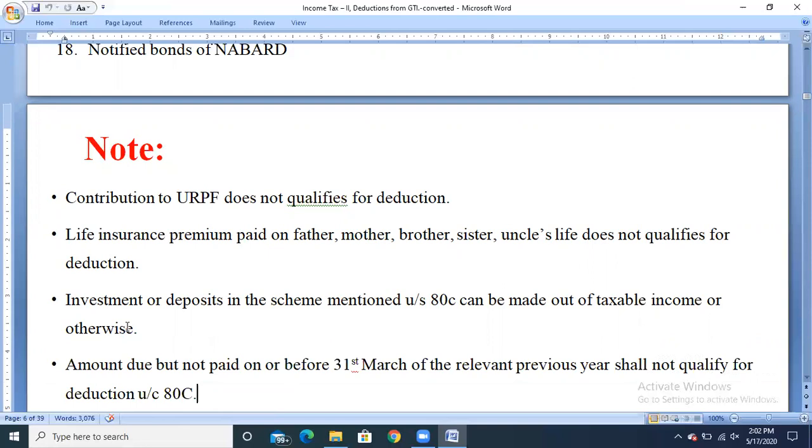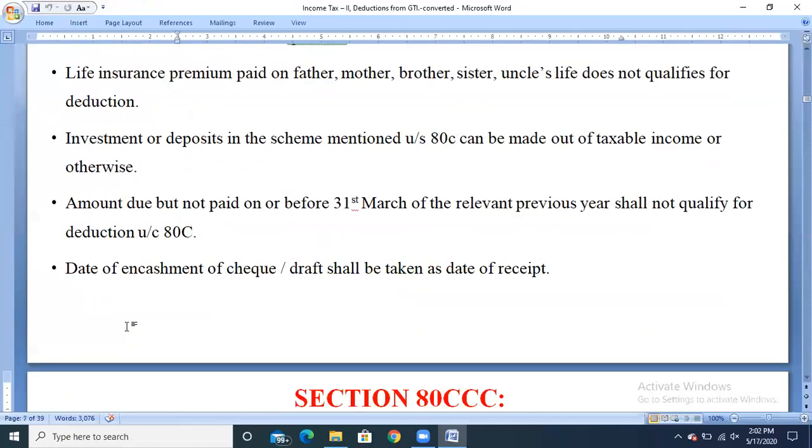Means if you have invested any amount, or if you are supposed to pay any amount to the schemes or the investment, that amount has to be paid before 31st March. If you are paying after 31st March, that amount cannot be claimed as a deduction, or it will not qualify for the deduction under section 80C. And last one, the date of encashment of check or draft shall be taken as the date of receipt. Means if you are depositing any amount in the form of a check or draft, the encashment of the check or the draft will be taken as the date of receipt.